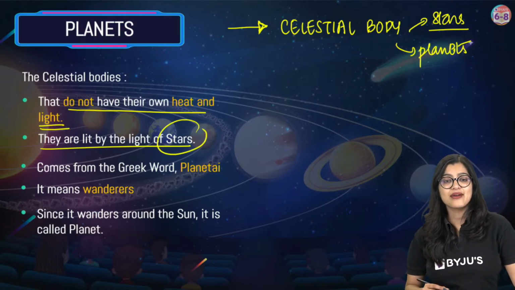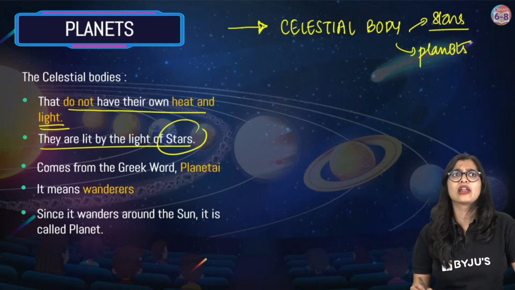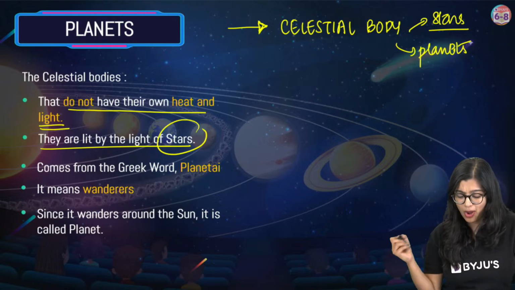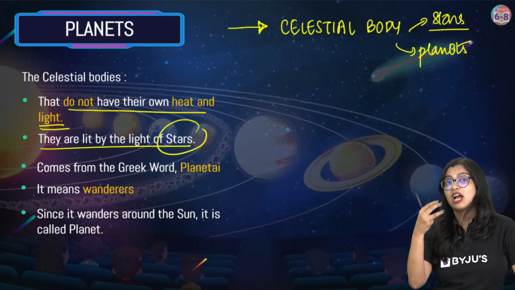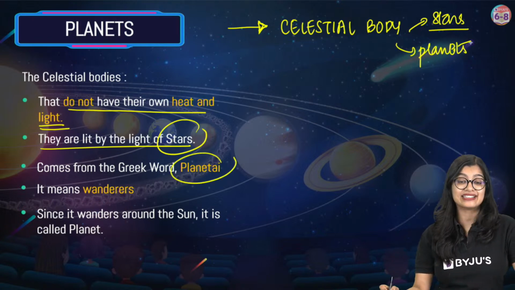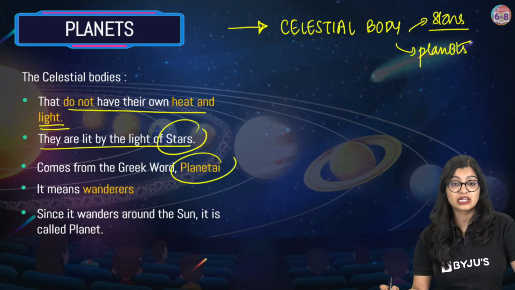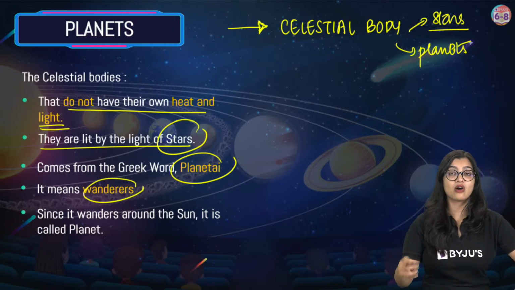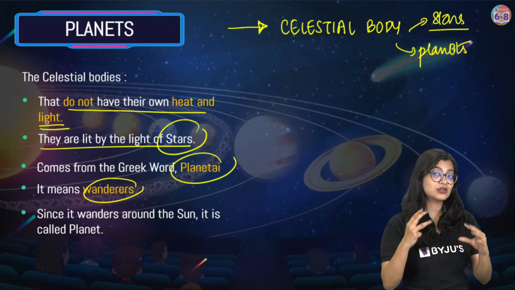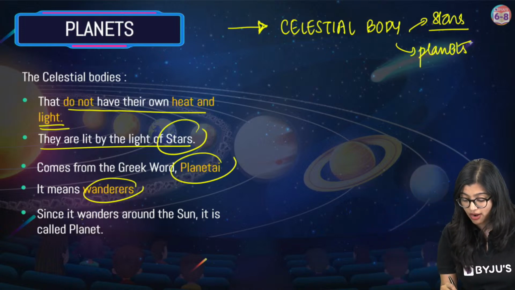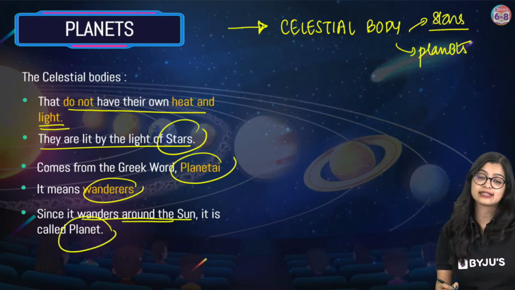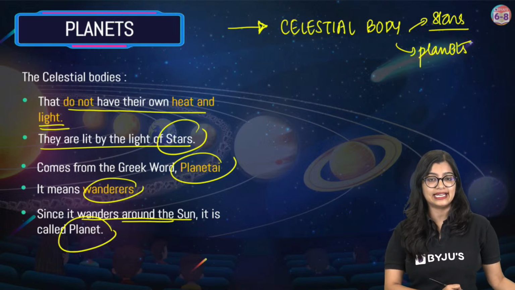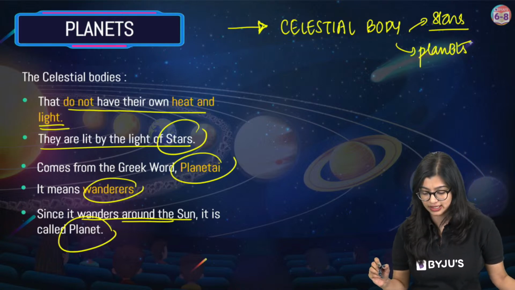Now, why are we calling it a planet? Why not anything else? The reason we call it a planet is because it comes from the Greek word planetai, which means wanderers. We call it that because it wanders around the sun. Hence, it is called a planet. Easy peasy lemon squeezy, right?